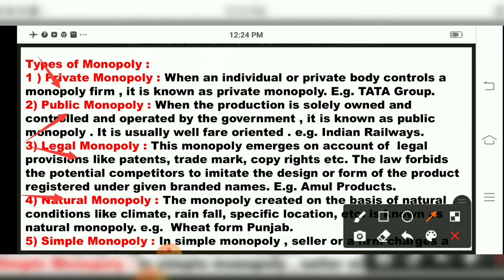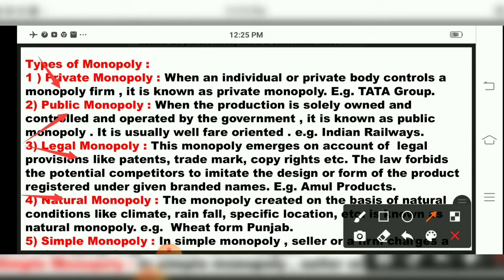Is coming under natural monopoly, say for wheat from Punjab. Now, the things coming from natural resources, so it will be climate, it will be rainfall, say it will be vegetable production, anything regarding location. So that is called a natural monopoly. Example, wheat is more famous in Punjab, so that is a natural monopoly. Means you are selling natural resources.